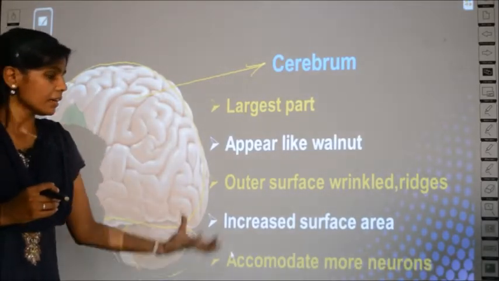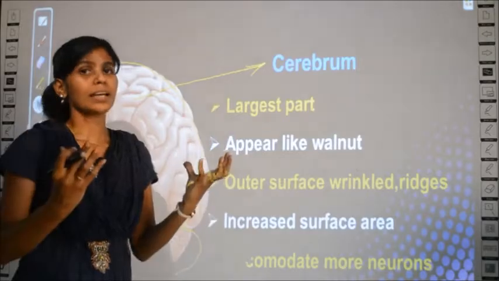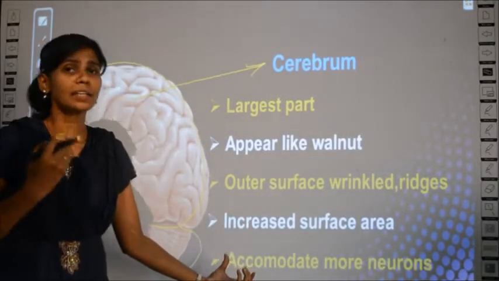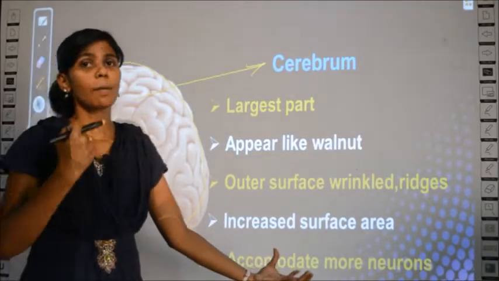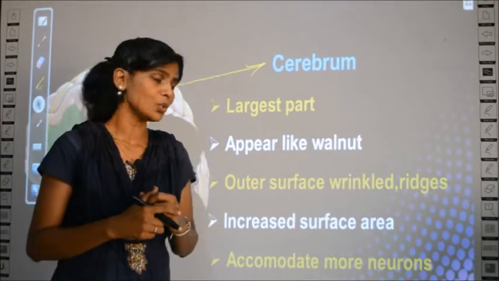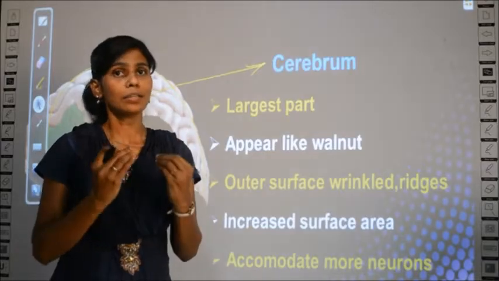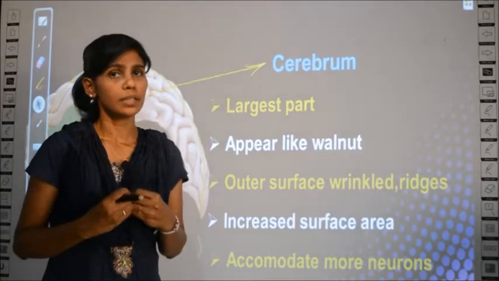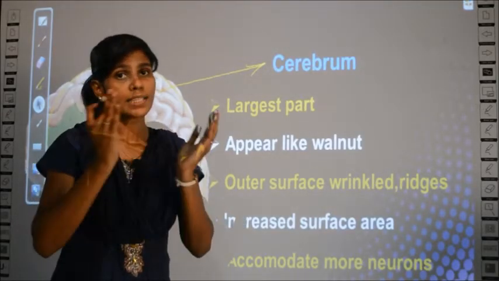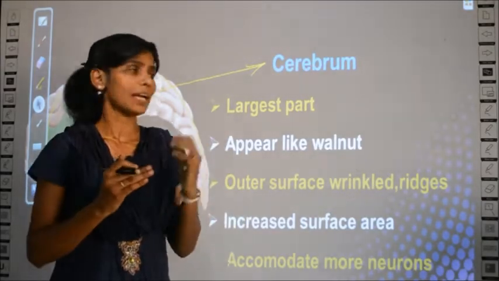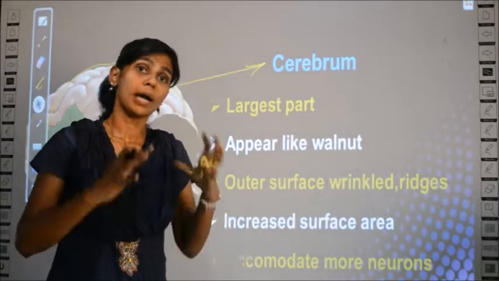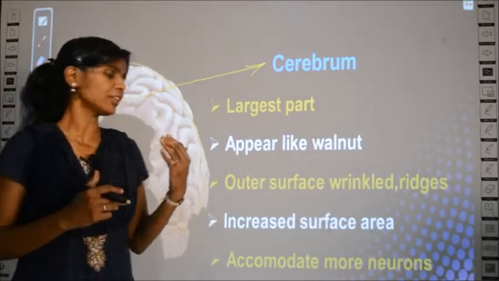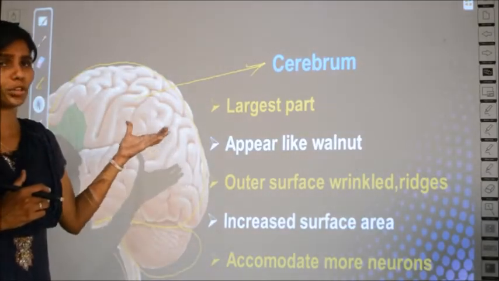Clear? And since its size is big, the presence of wrinkles will provide a way to accommodate more neurons. What are these neurons? Neurons are nerve cells. The cells of your nervous system are called nerve cells. So because of the large surface area, the cerebrum can accommodate a large number of nerve cells or neurons. Clear? This is some of the basic structure of the cerebrum.